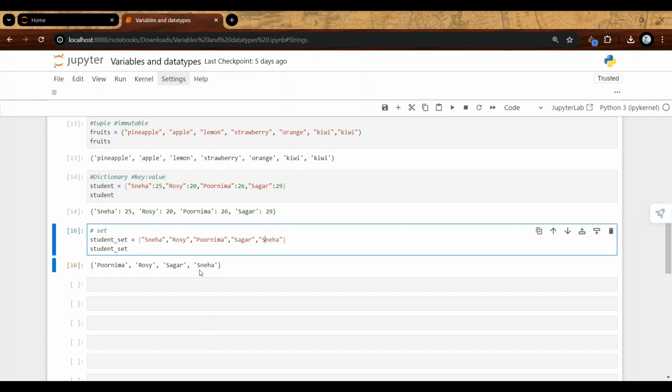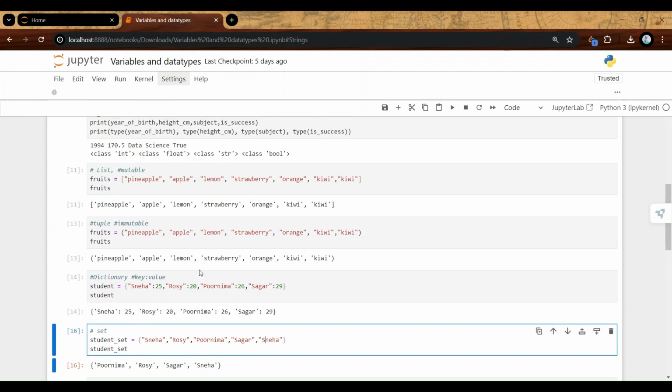So that's about the data types. Let's see in the next session and understand in depth about list, tuple, dictionary, and set. Okay, thank you so much.